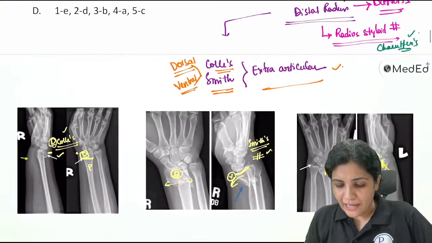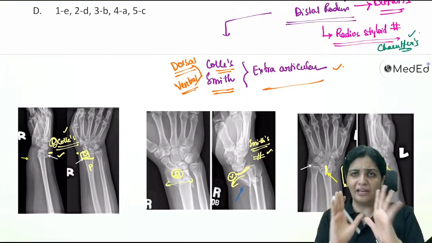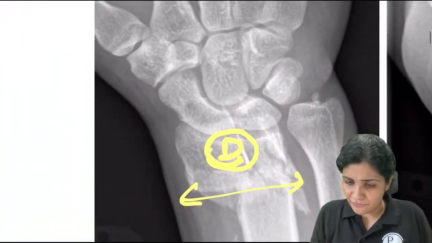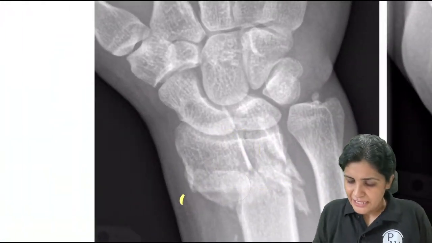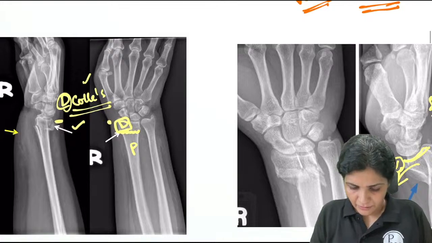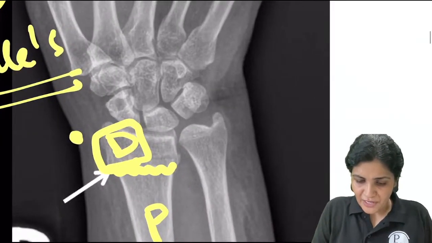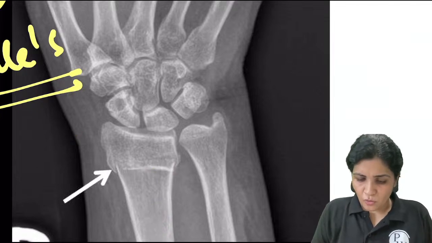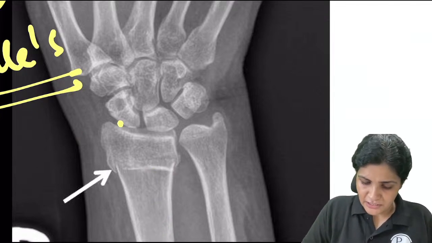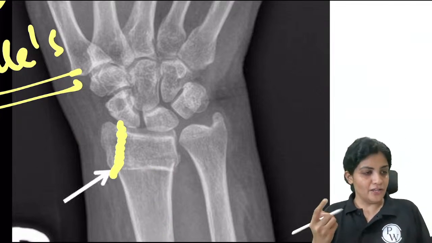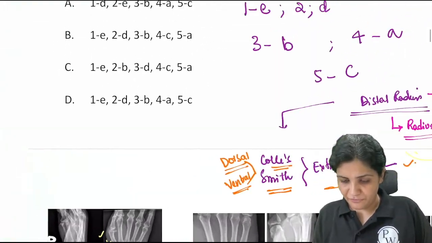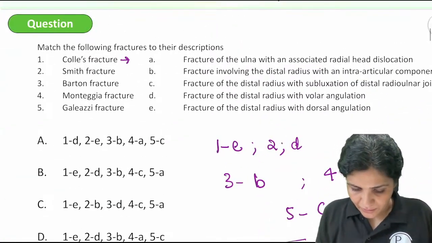Very good. So now we have understood these three very important fractures. Chauffeur's fracture is nothing to worry about. So you identified this styloid fracture. Only this particular fracture, this isolated radial styloid, is your Chauffeur's fracture. So this is all clear for us. We are perfect with this. Now nothing to worry, right?